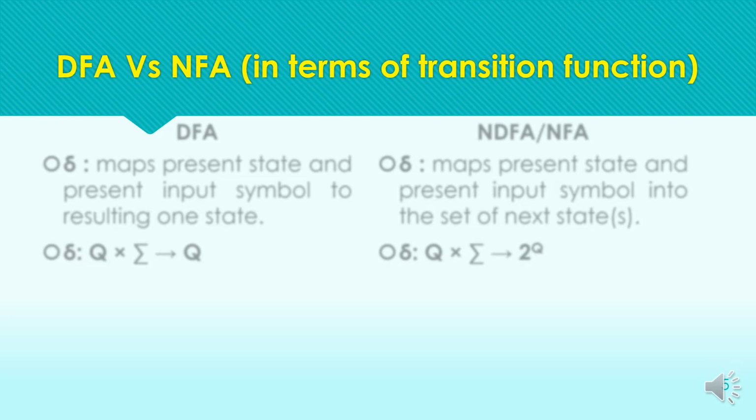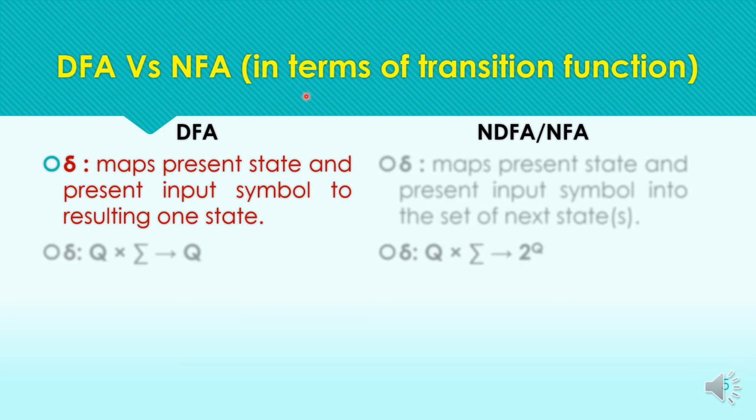As we have already discussed, NFAs are different from DFAs only in terms of the transition function. So let's discuss this difference of transition function and the power set of states in terms of NFA. DFA's transition function maps the present state and present input symbol to the resulting state, and the transition function of NFA maps the present state and present input symbol into the set of next states.